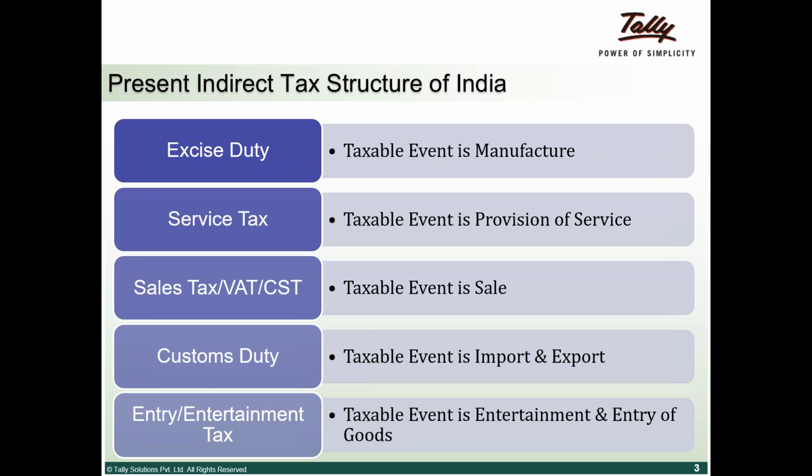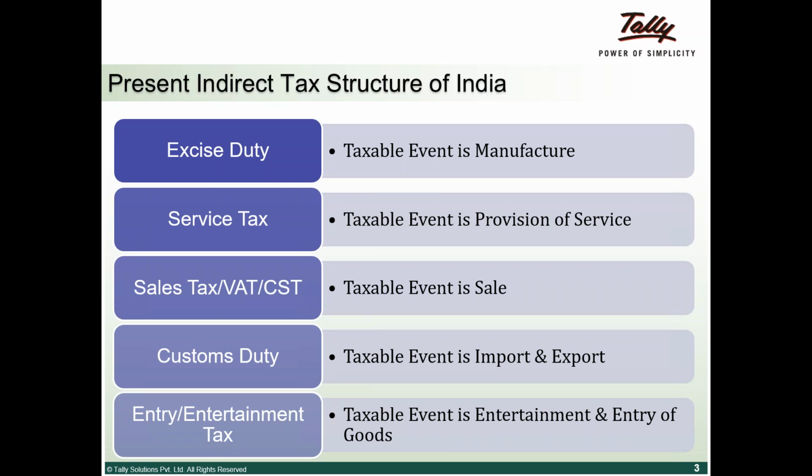Good afternoon. The present taxation structure consists of excise duties, service tax, which you are very familiar with, and sales tax or VAT. These are taxable at different levels. For example, excise duty is taxable on manufacture, service tax on provision of services, and so on.